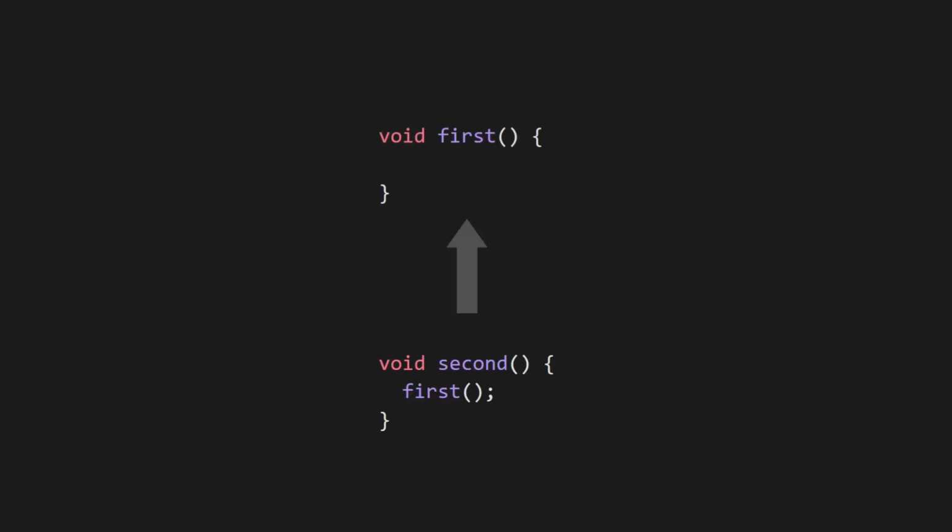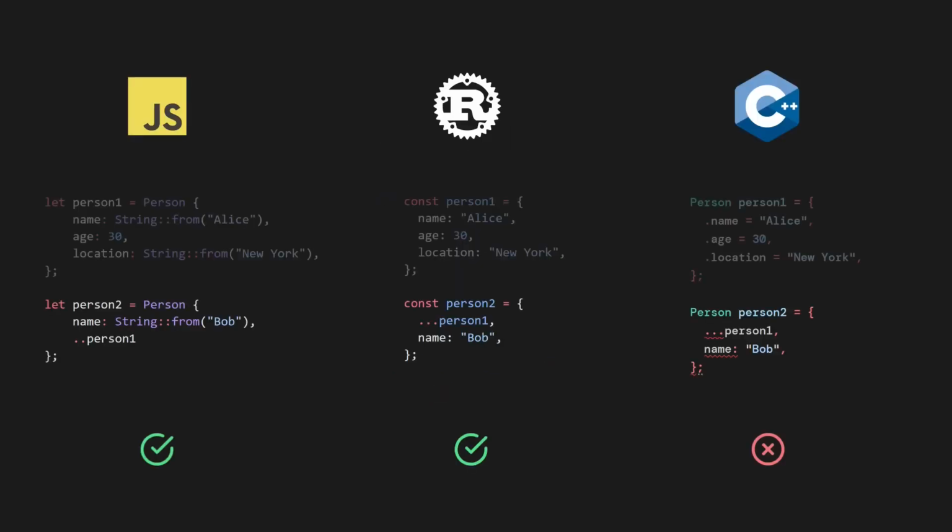IDE problems aside, there are a lot of quality of life issues related to the language itself. The first one that comes to mind is that you can't use a function unless it's declared above the function which you are calling it from. I miss writing in languages where the order in which you write functions doesn't impose limitations on which functions can be called. C++ also doesn't have struct update syntax, which would allow you to create a new struct by modifying specific fields of an existing one, while keeping the rest unchanged.